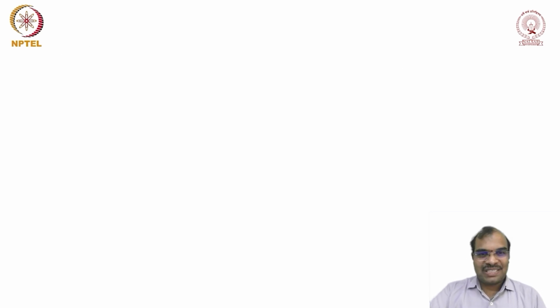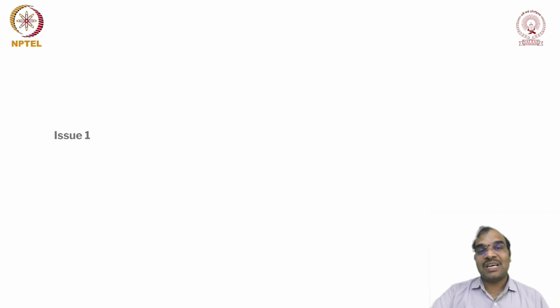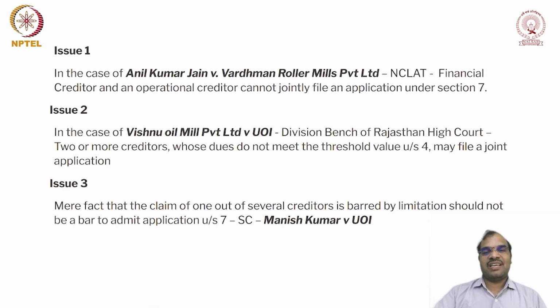Let us go back once again. What is the third issue? Where the claim of one of the several creditors joining to file an application is barred, is the application admitted? Let us try to answer. In the case of Manish Kumar versus Union of India, the Supreme Court held that the mere fact that the claim of one out of the several creditors is barred by limitation should not be a bar to admitting the application.